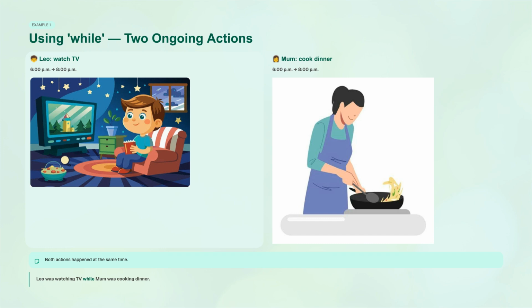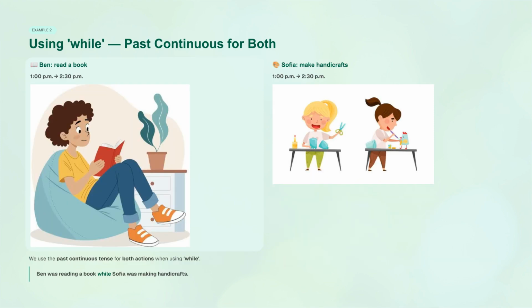Here is example 1, showing two ongoing actions happening at the exact same time from 6 p.m. to 8 p.m. Look at the sentence. Leo was watching TV while Mom was cooking dinner. Both actions were happening continuously at the same time. Let's look at example 2, where we use the past continuous tense for both actions with while. From 1 p.m. to 2:30 p.m., Ben was reading a book while Sophia was making handicrafts.